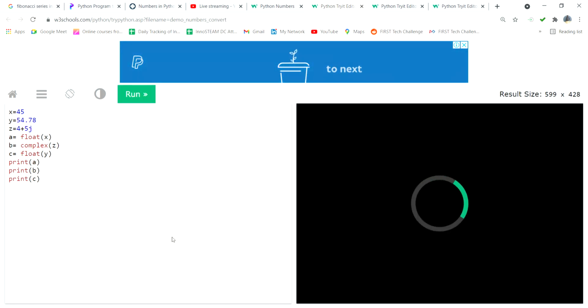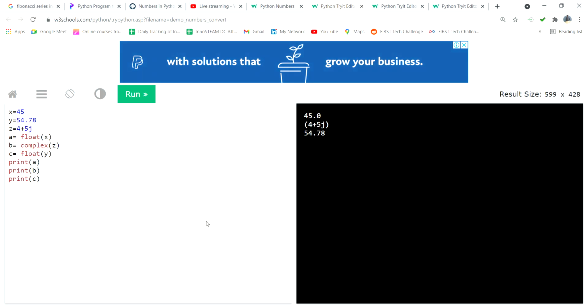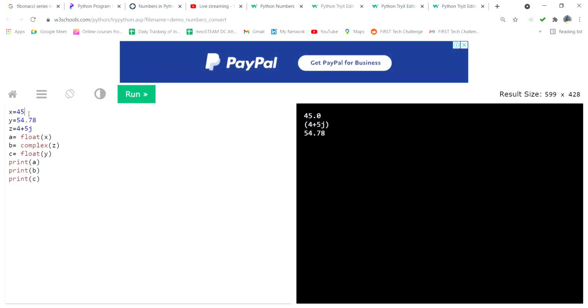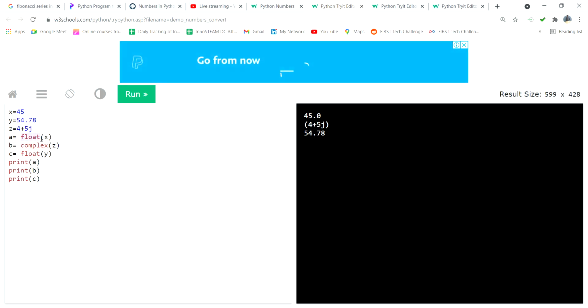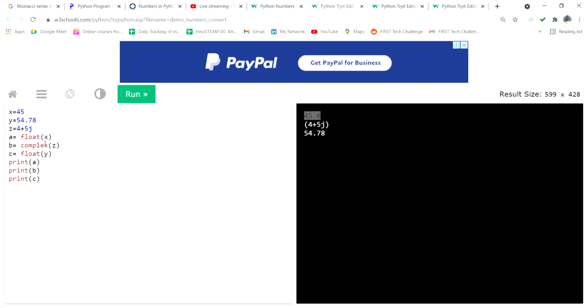Now you can see, 54 is an integer, so it is converted as a float. I converted integer to float, so the output here is 54.0. Then complex of y, and c is the float of z. Like that I will change, then you can understand better.